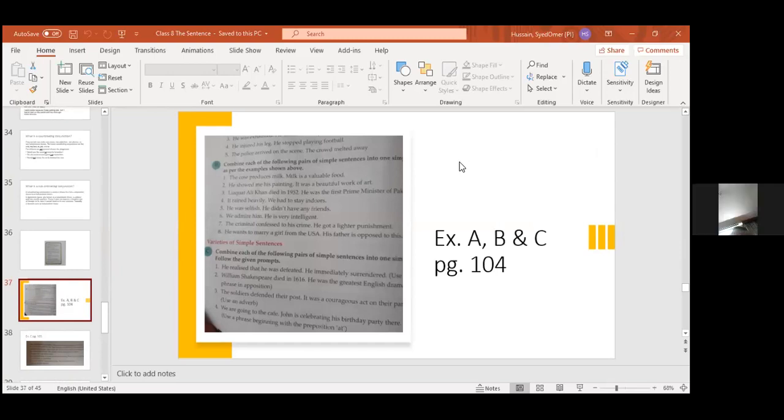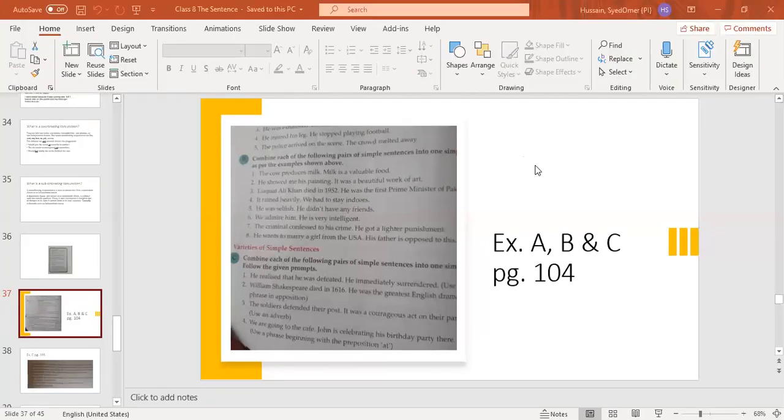Teacher, what is the difference between a dependent and independent clause? I was explaining this. It's very important. Okay, I'll explain it again, no problem.